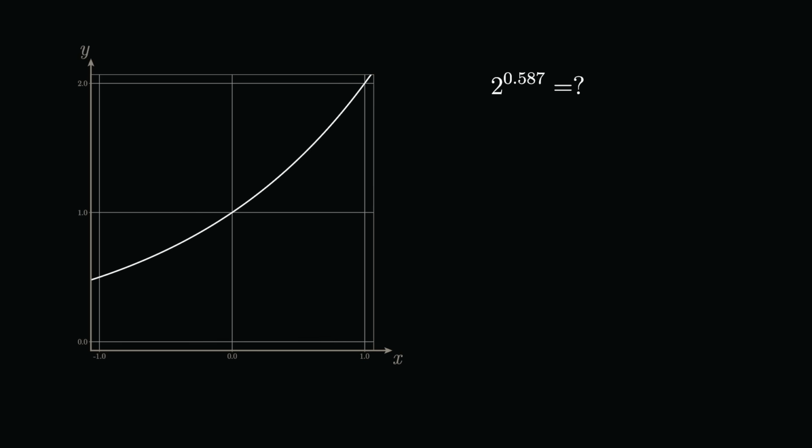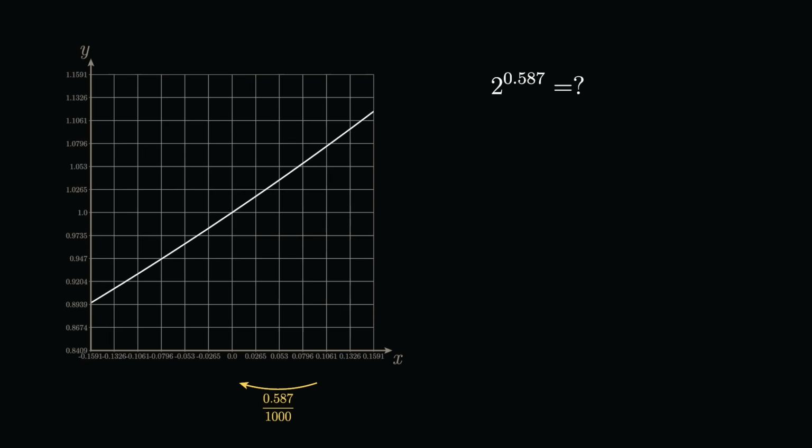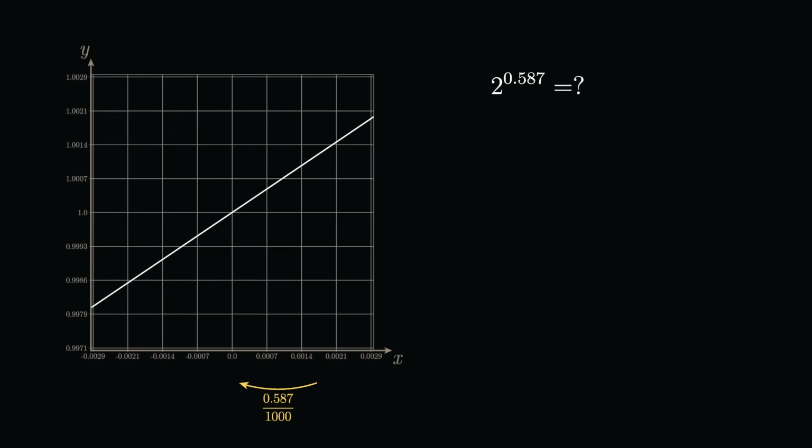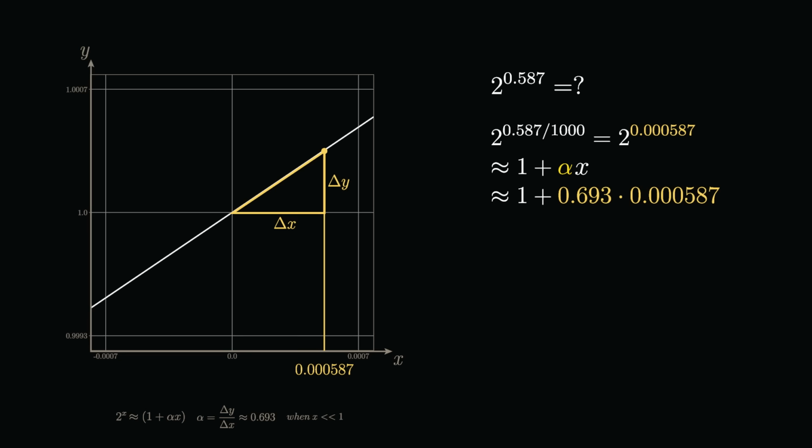We can now use this fact, as Briggs did, to solve arbitrary logarithm or exponential problems, like 2 to the power of 0.587. Taking our x starting value as 0.587, we first map to our tiny neighborhood by either taking successive divisions by 2 as Briggs did, or we can go in one big step. To zoom in by a factor of 1,000, for example, we divide 0.587 by 1,000, so 0.000587. Assuming we've made it to our tiny neighborhood, we can now find 2 to the power of 0.000587, using our simple linear formula. So 1 plus 0.693 times 0.000587 gives 1.000406791.